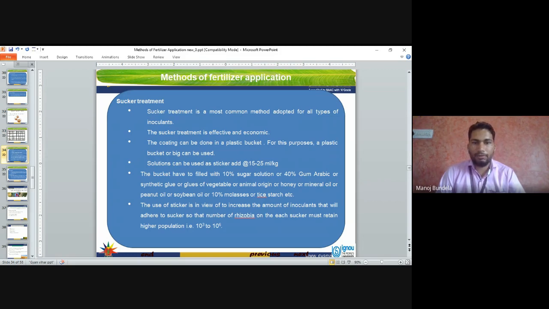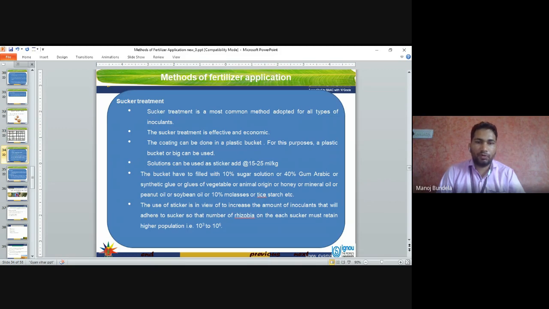The sucker treatment is an effective and economic method. The coating can be done in plastic packets. For this purpose, a plastic packet or a big can may be used. The solution can be used as a sticker at 15 to 25 ml per kg. So we add stickers also in sucker treatment and apply the fertilizer.